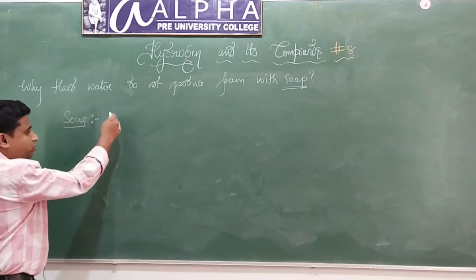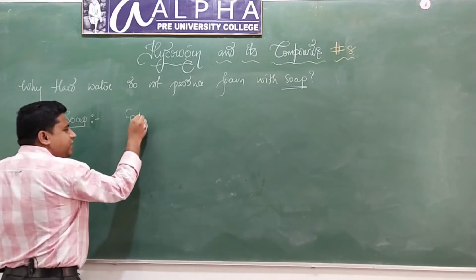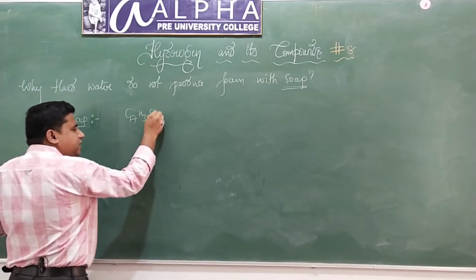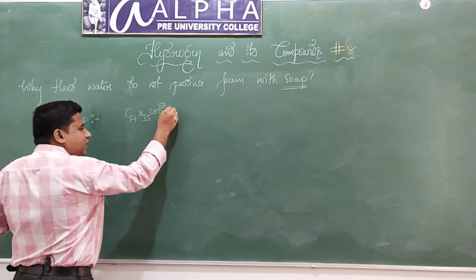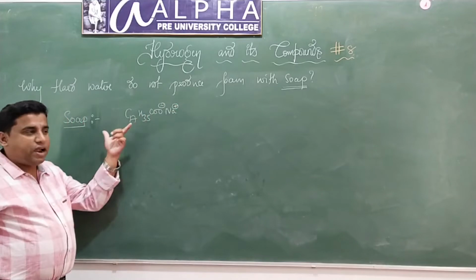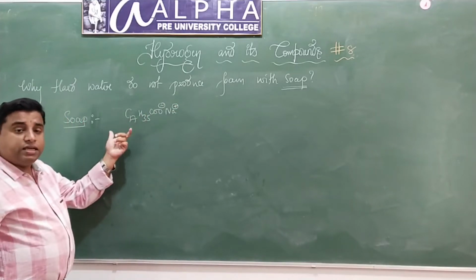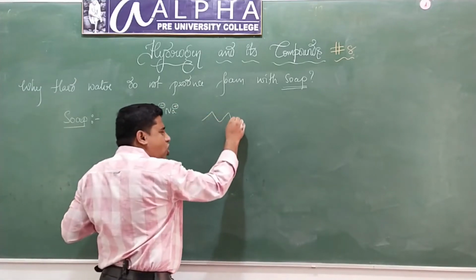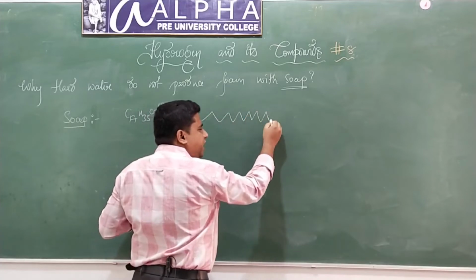So what is the composition of soap? It is C17H35COO minus Na. Look here, it's a sodium salt of long chain fatty acids. How many carbon atoms are there? 17 carbon atoms. It's a long chain, understood?